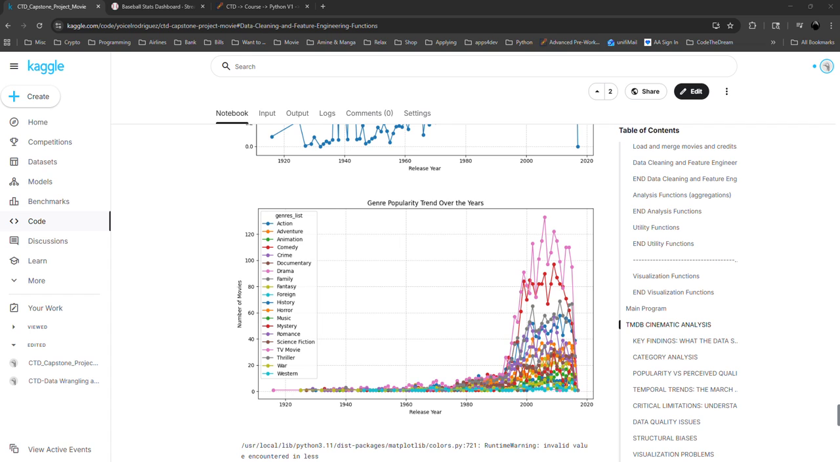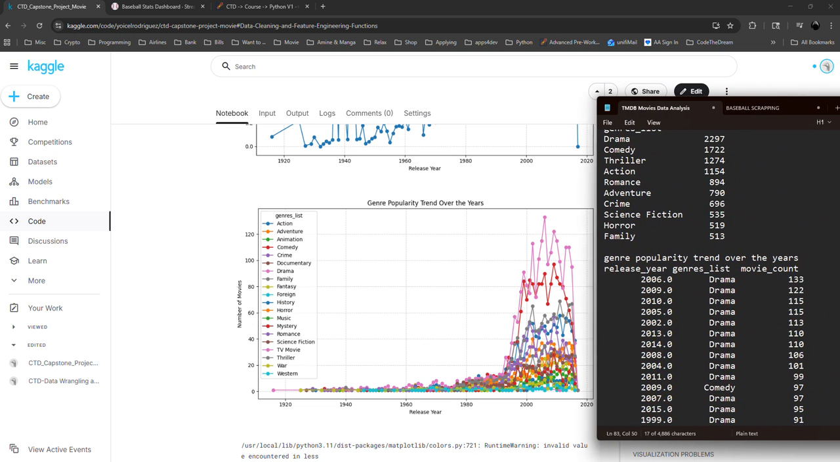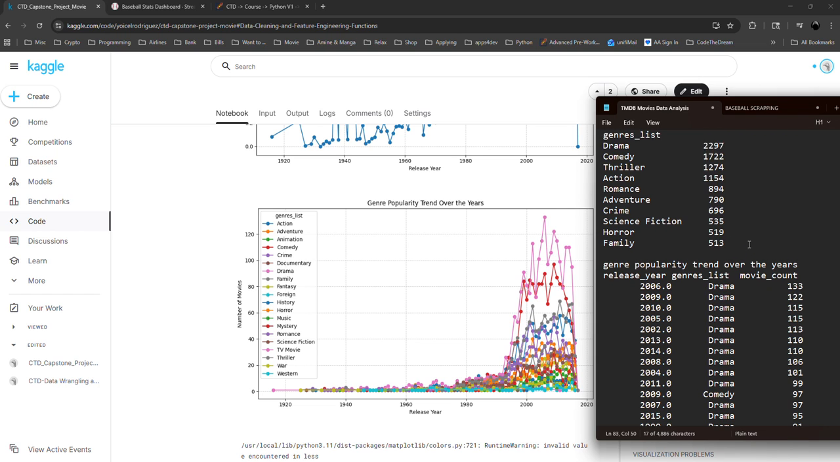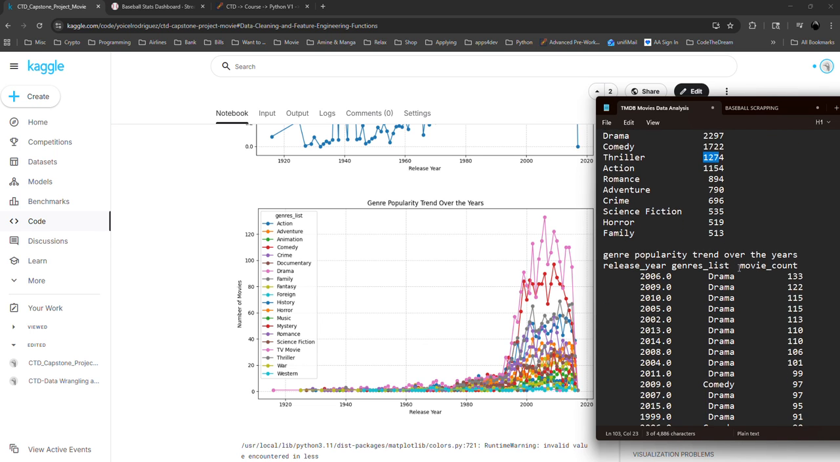Unpopularity by trend is in this graphic. It's hard to see all the information between all these years, but as before, I have some data that I can show for this particular graphic. Drama is more than 2000 movies, comedy 1700 movies, thriller 200 movies, and so on.